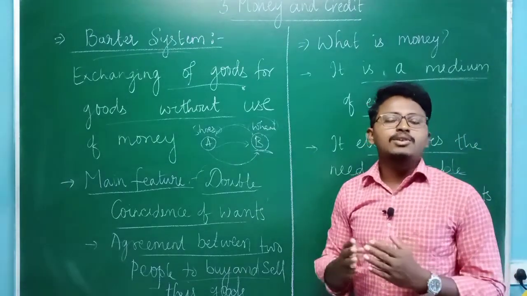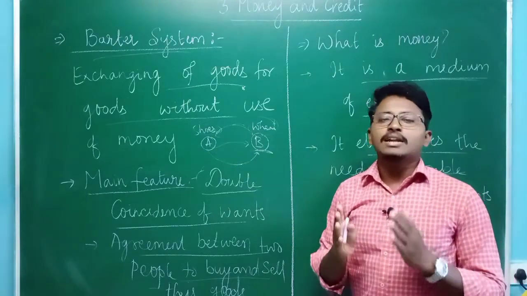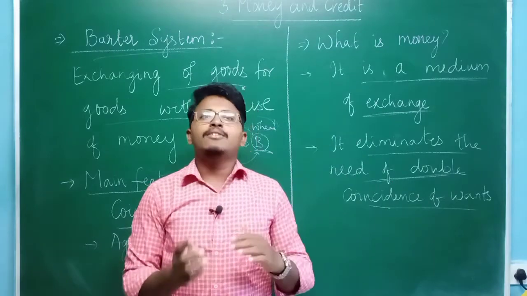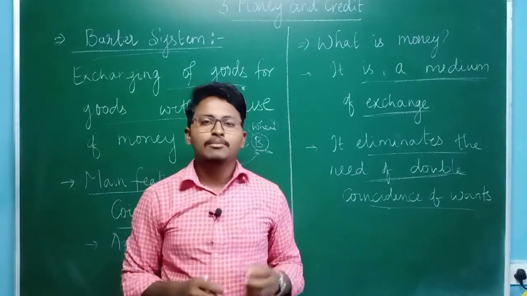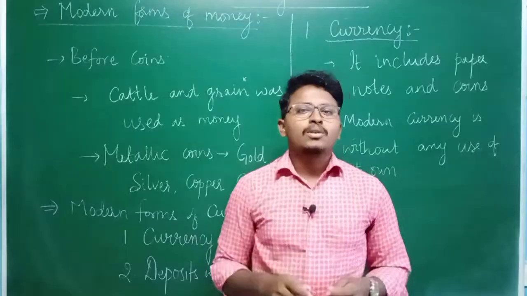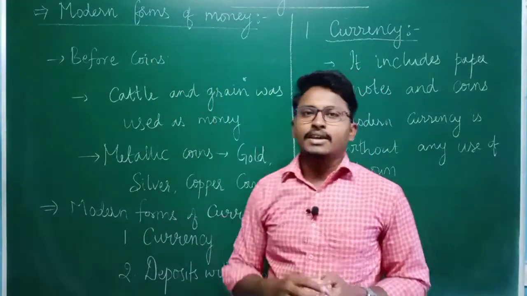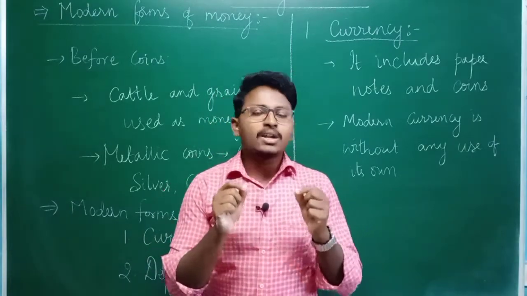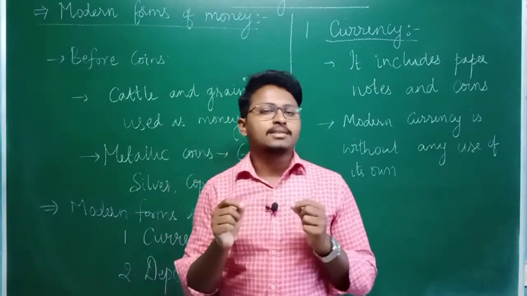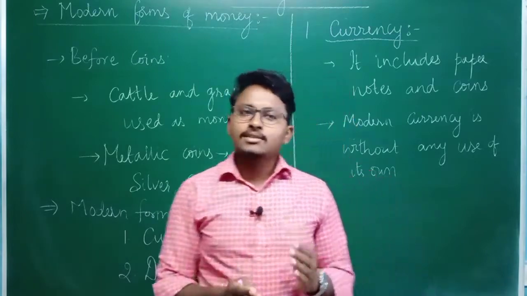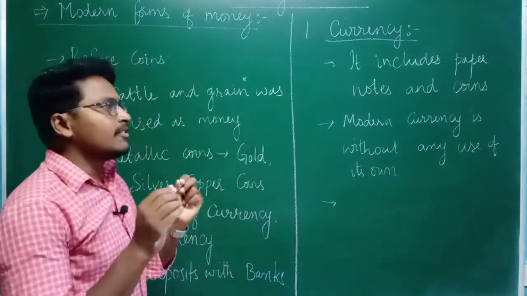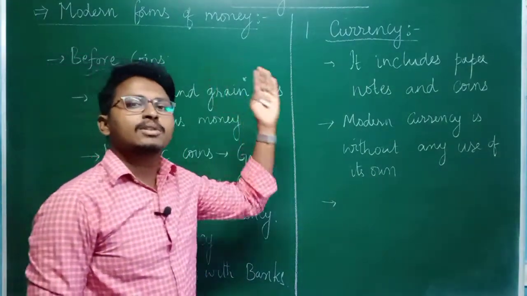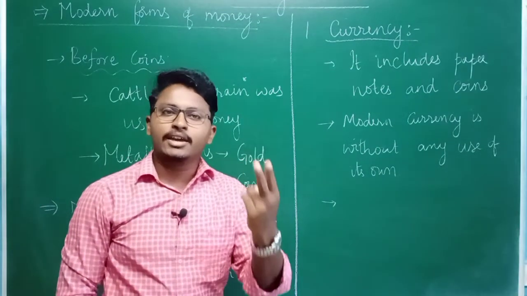Nowadays we use money for various purposes. So let us see what are the modern forms of money that exist today, and what we once used as money. Let us discuss the modern forms of money. Till now we have seen the history of money. Now let us see the modern forms of money that exist today, or you can say in the present day. But before we discuss these modern forms of money, we need to understand what were the things that were used as money before the emergence of coins as well as paper notes.